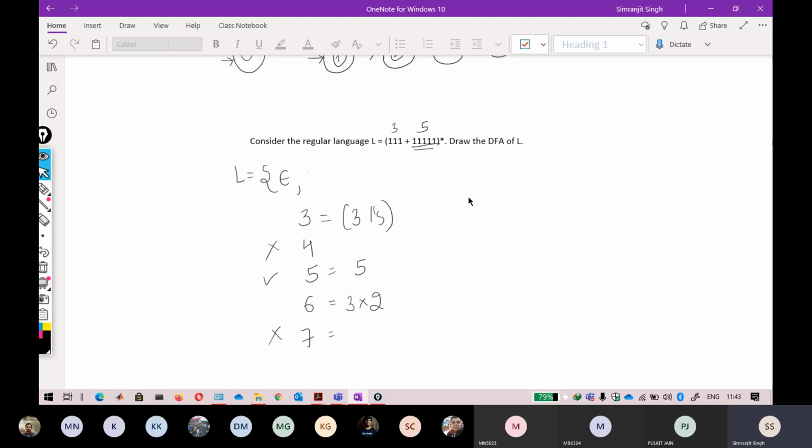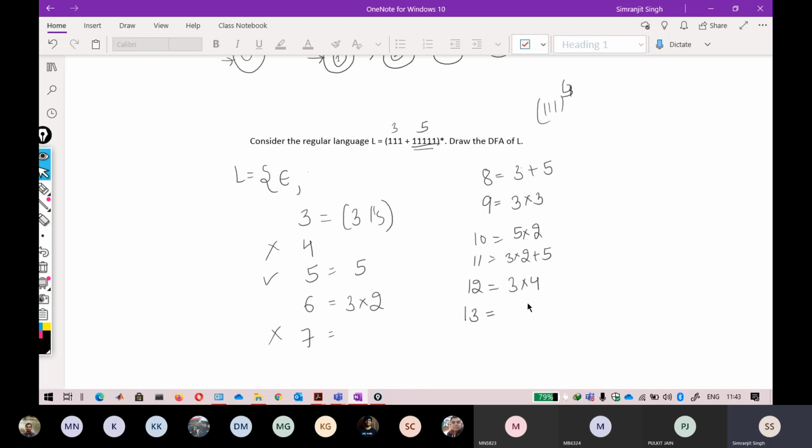Now here the things will get interesting. For 8, can you derive an 8 here? That is easily derivable: 3 ones plus 5 ones, that is your 8. Now 9, 3 times you write 3 ones, that is also possible. Just raise this to the power of 3, then this will come here. For 10, 5 into 2, that is also possible. For 11, it will be 6 plus 5, so 3 into 2 is 6, plus 5. That is also possible with this combination. For 12, 3 into 4 is 12. So just raise it to the power of 4, you will get 12 here.